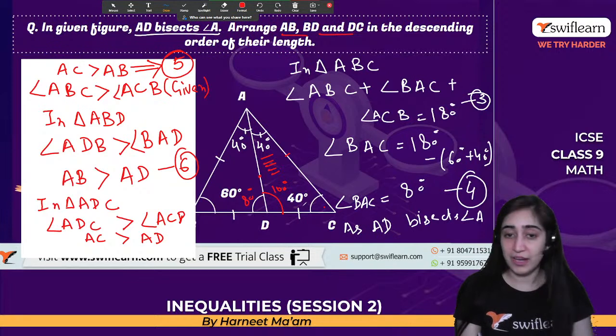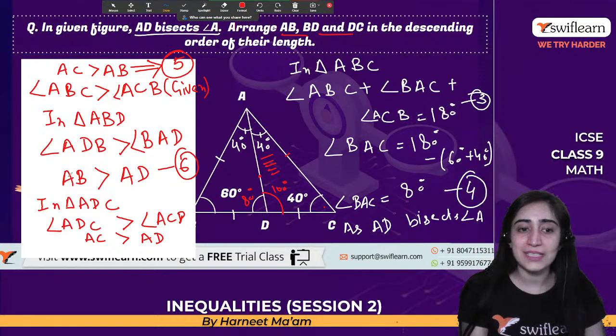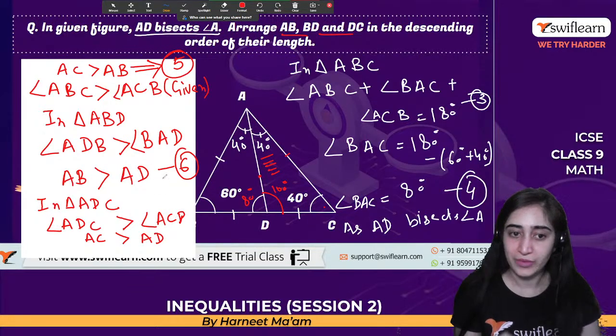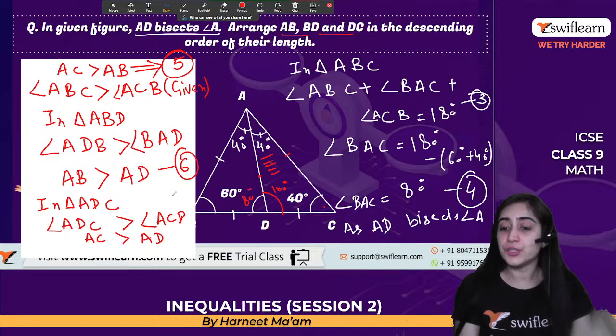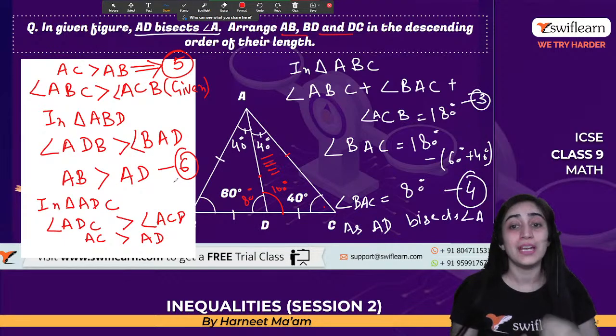These two are similar, right? We know that these two sides are similar. So that means if this angle is greater, then BA is greater than AD, and AD will be greater than DC also. So this is how we will use the similarities and get to know the inequalities.